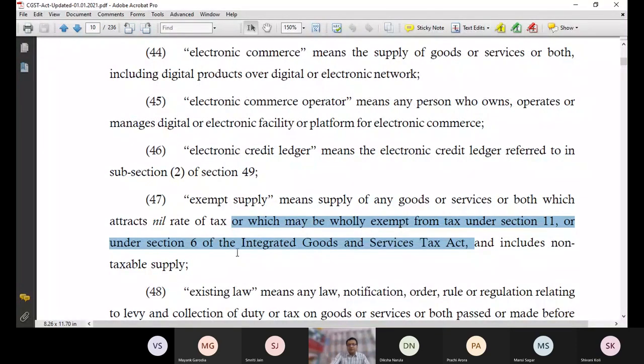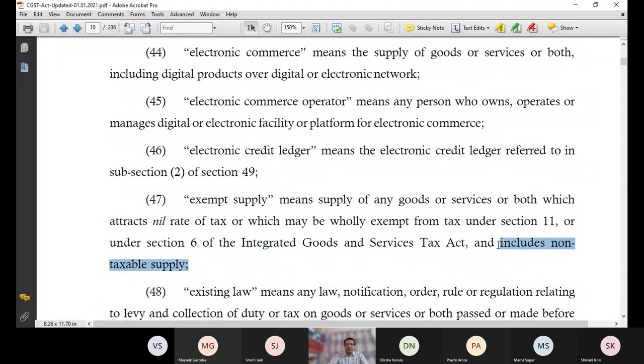Apart from this, it includes non-taxable supply. That means petroleum products and alcoholic liquor for human consumption. These are also a part of exempt supply as well as non-taxable supply, because exempt supply is a broader concept than non-taxable supply. Now how can I simplify this point?